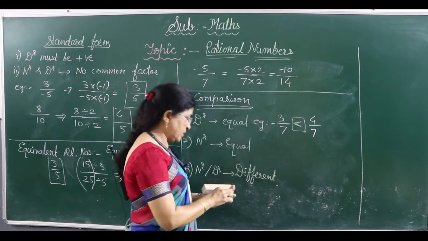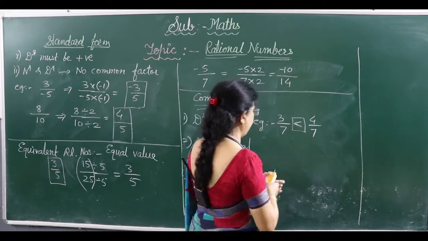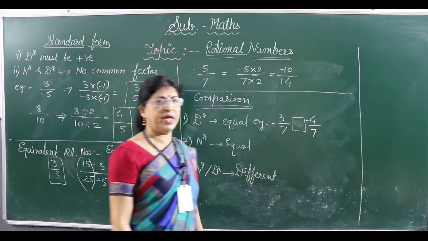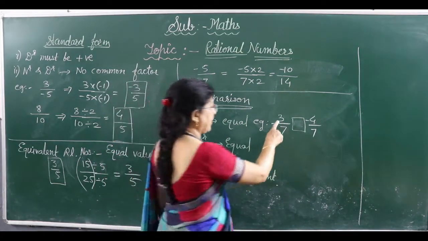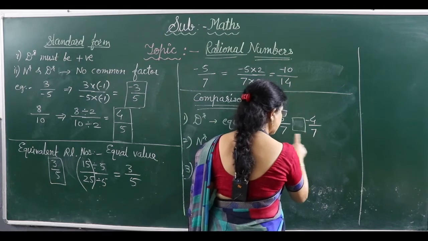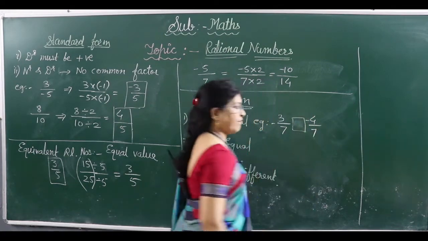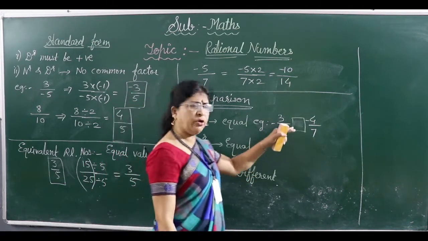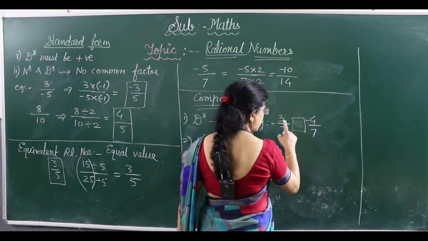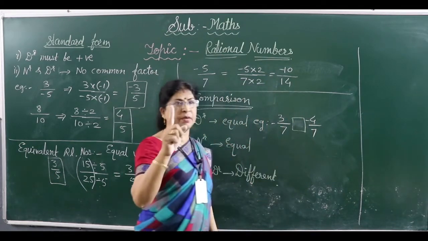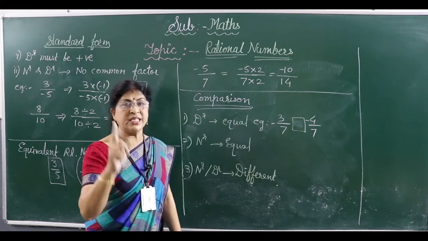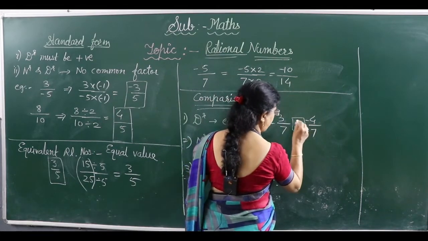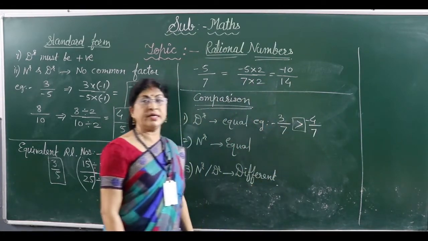Got it? Suppose instead of this, here is minus 4. Then what will you do? Compare again 3 and minus 4, because denominators are equal. Rational numbers can be negative, because a rational number is made up of integers, so negative numbers may come there. In the case of positive and negative, always remember negative numbers are always smaller than positive. So here 3 is bigger than minus 4, and we have to write the greater than sign.